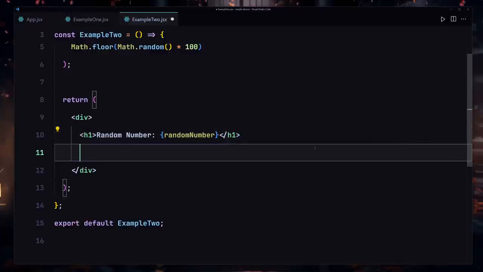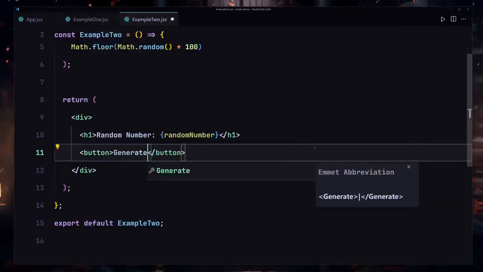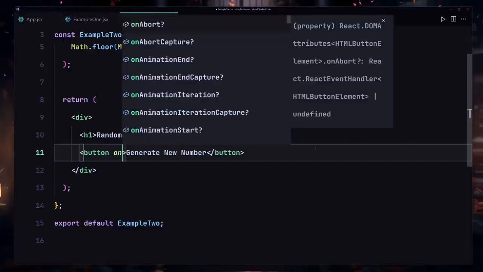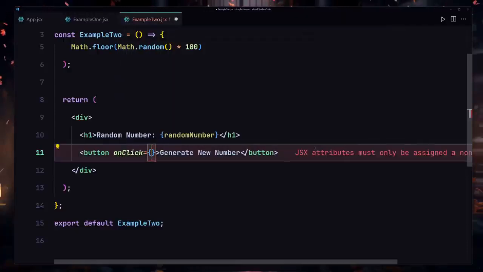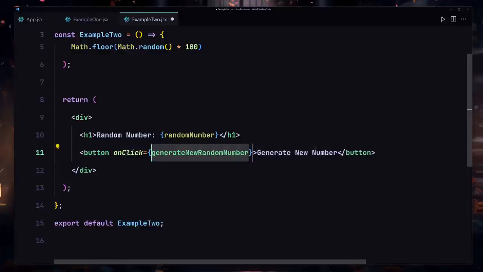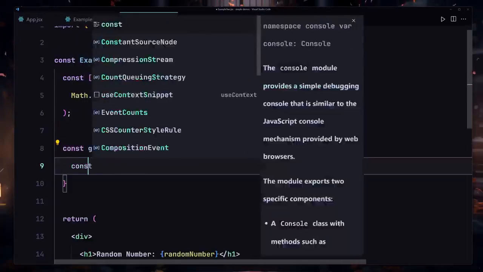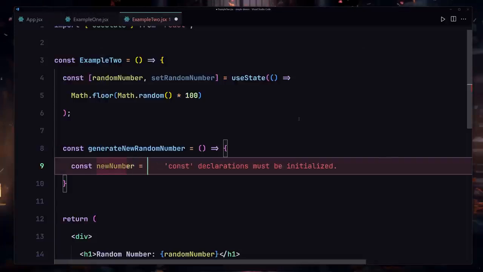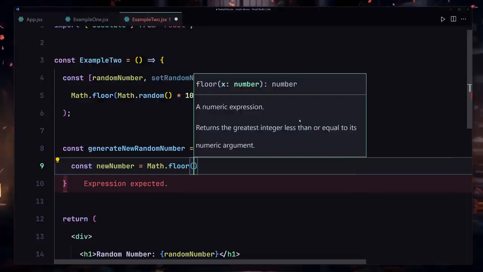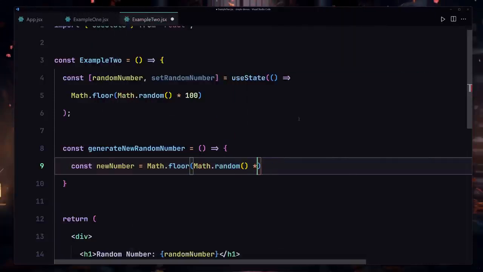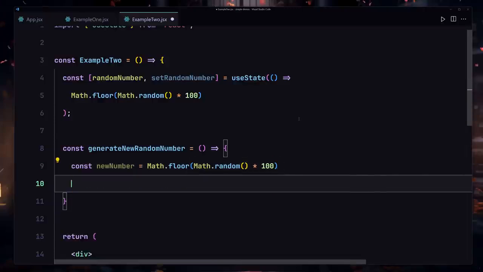Now underneath this h1, I'll create a button which will say generate new random number or something like that. And when somebody clicks on this button, we're going to be firing this function, which is generateNewRandomNumber. Now let me copy that and I'll create this function right here. It's going to be an arrow function, and I'll create a newNumber, which will be equal to Math.floor and also Math.random times 100 one more time, like so. And finally we're going to be setting that to our random state.